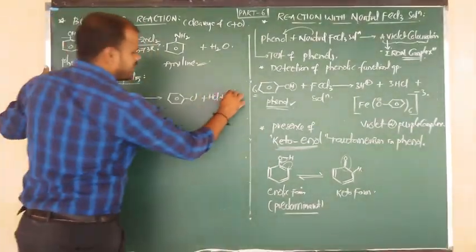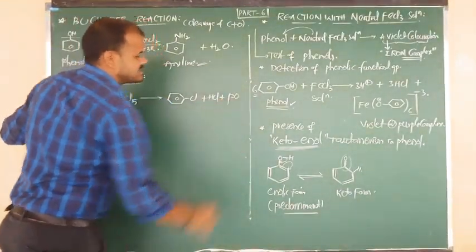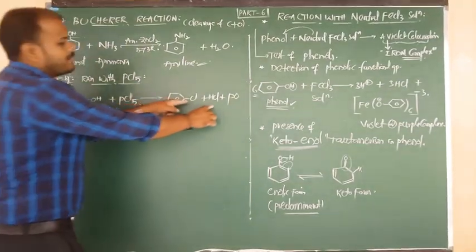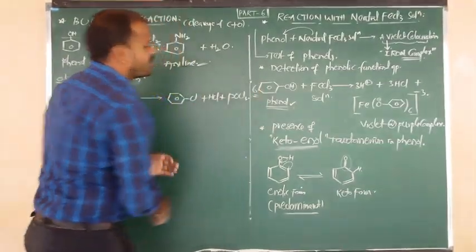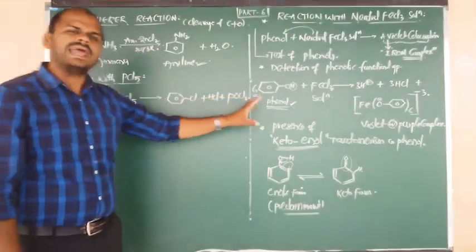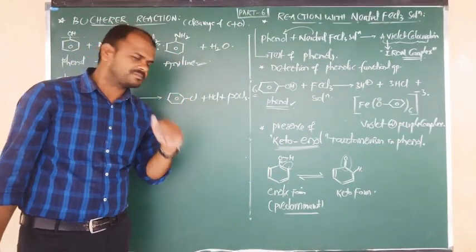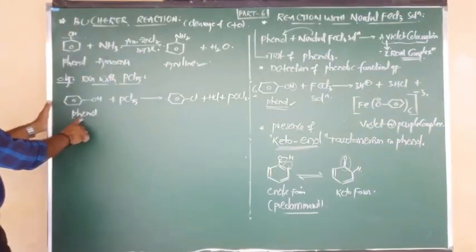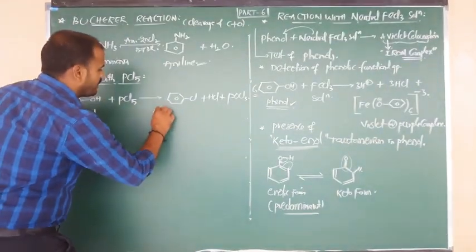Remaining one phosphorus is there, I write as it is. Remaining one oxygen is there, as it is. Total 5 chlorines: here 2 chlorines, remaining 3 chlorines are there. So these are removed in the form of POCl3, phosphoryl chloride, or phosphoryl trichloride as you wish. Good. So phenol on reaction with phosphorus pentachloride gives chlorobenzene.